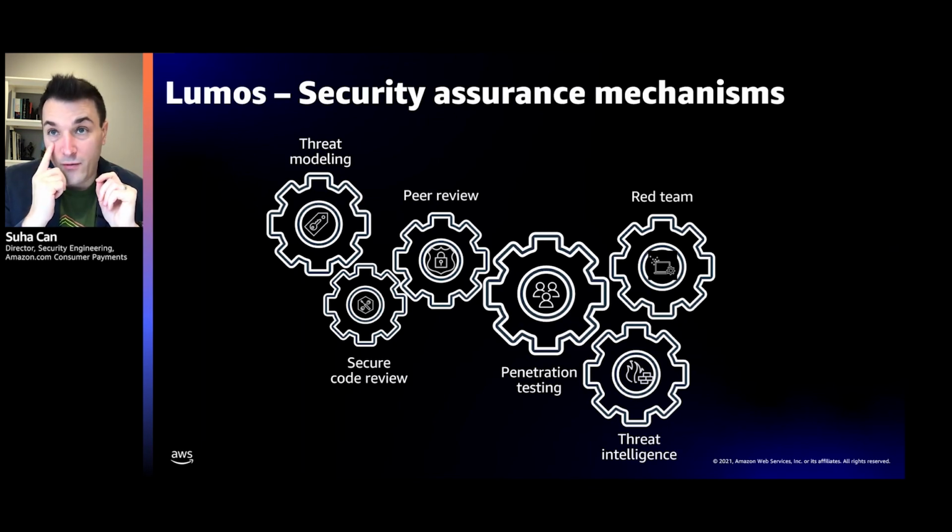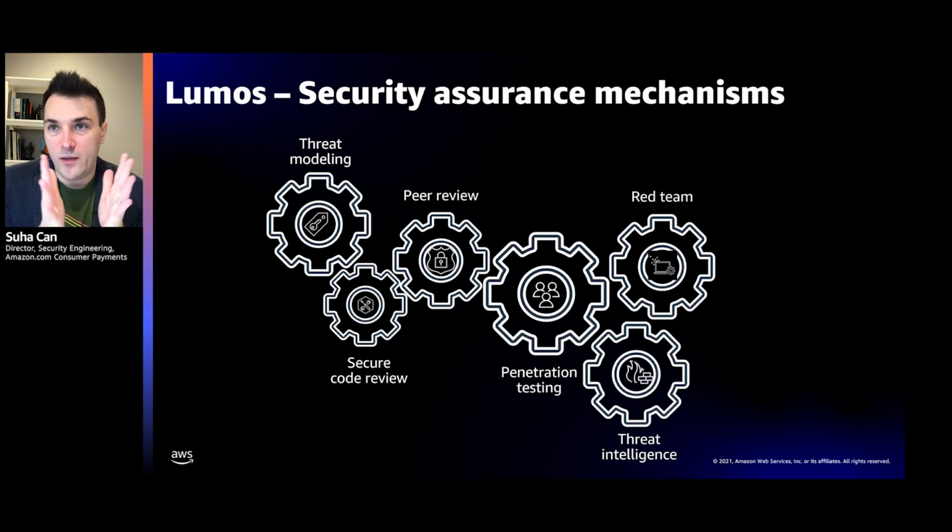We have really come up with a way to do separation of duties, but we still want to make sure that the code that ends up in production is sound from each team's perspective. So we have embedded security engineers dedicated to each of our 5 teams that review every single check-in that happens to Lumos and has to sign off, just like a software engineer has to sign off from a functionality perspective. We have established a peer review mechanism with AWS. Through our account management team, we regularly review our threat model and overall security posture with them.